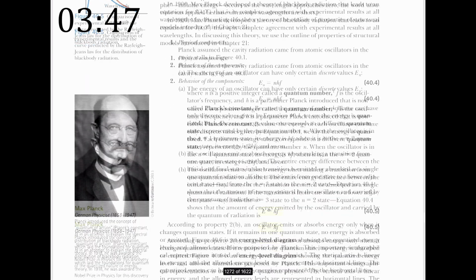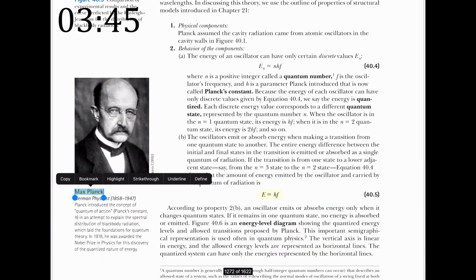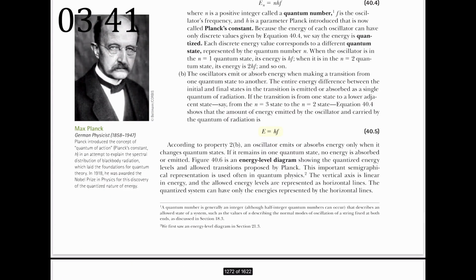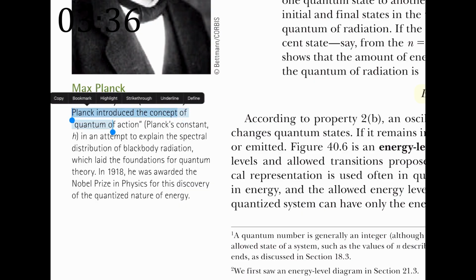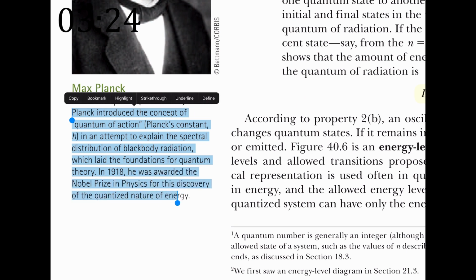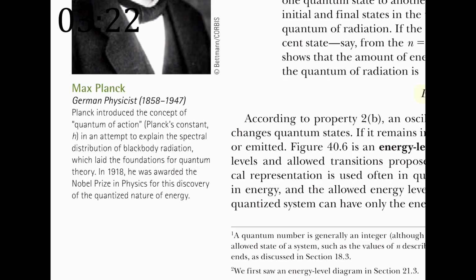Okay. Oh, we got a picture of Mr. Max Planck. This guy is normally credited with the introduction of, or like the beginning of, quantum physics. Let's read over here. Planck introduced the concept of quantum action, Planck's constant h, in an attempt to explain the spectral distribution of blackbody radiation, which laid the foundations of quantum theory. Let's go. In 1918, he was awarded the Nobel Prize in Physics for his discovery of the quantized nature of energy. That on its own is insane.